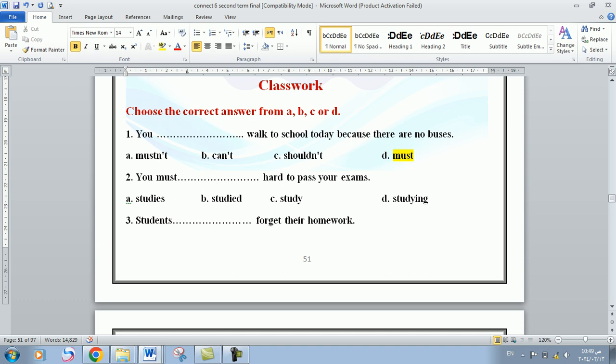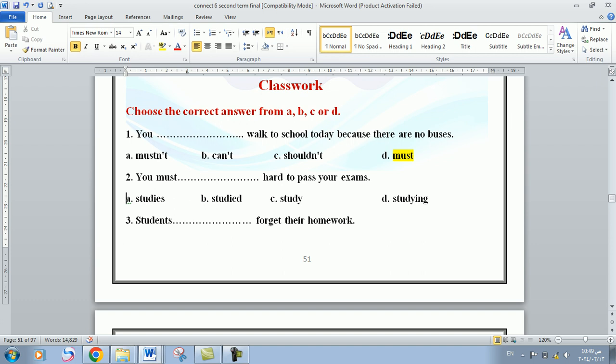Number 2. You must space hard to pass your exams. Here in this question, I'm asked to give the correct formation of the verb after the word must. Must and mustn't need the infinitive. So, what would you choose?